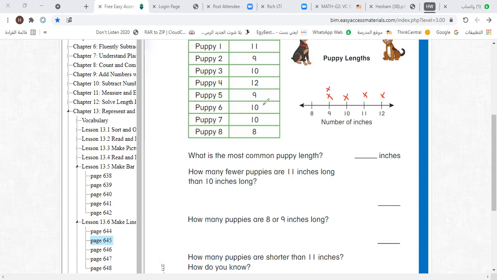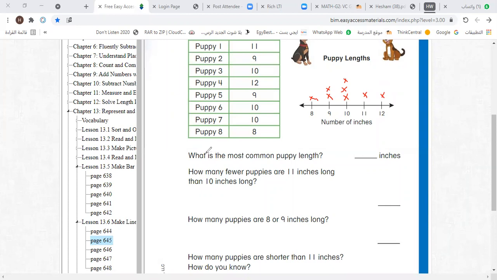Puppy 6, 10 inches. So let's make a plot above 10. Okay. Puppy 7, 10 inches. So let's put another plot above 10. What about the last one? Puppy 8, it's 8 inches. So let's make a plot above 8. Okay. If you count these plots, it must equal this number, 8. Okay. 1 2 3 4 5 6 7 8.